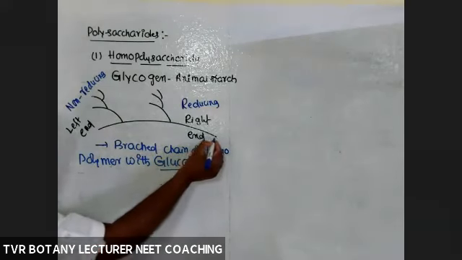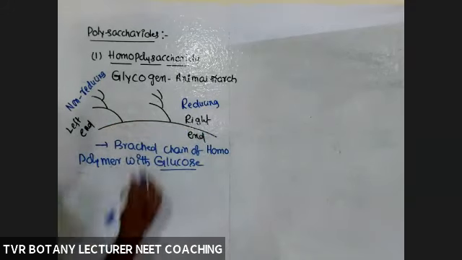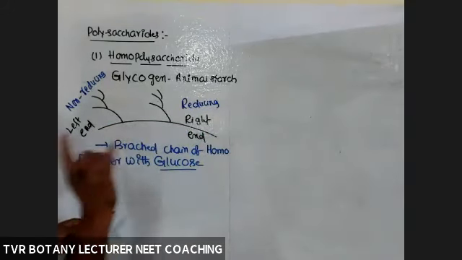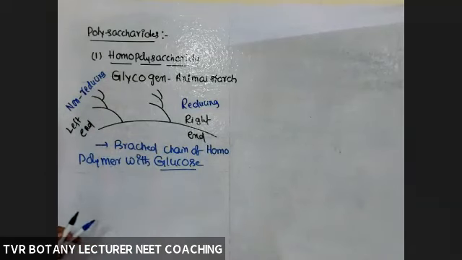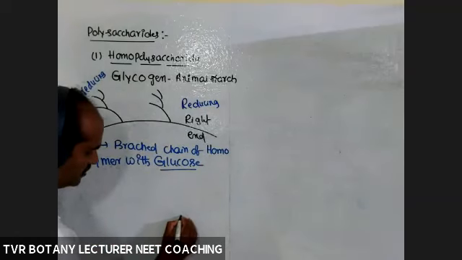In the non-branched region, in the area where branching is absent, what about the bond? Here I will explain to you what is a glycosidic bond, how a glycosidic bond is formed between two monomers present in a polysaccharide. So take one glucose molecule. This is a glucose molecule.